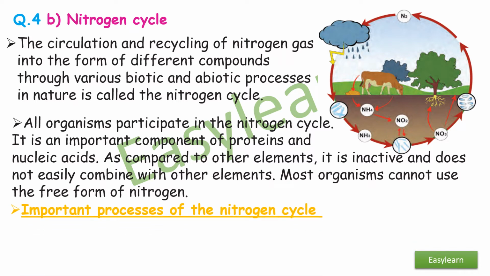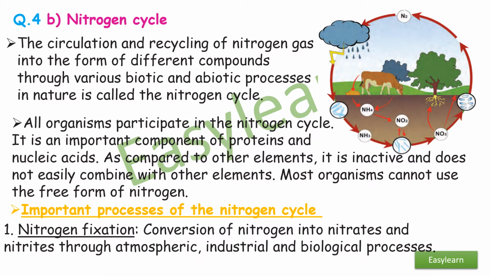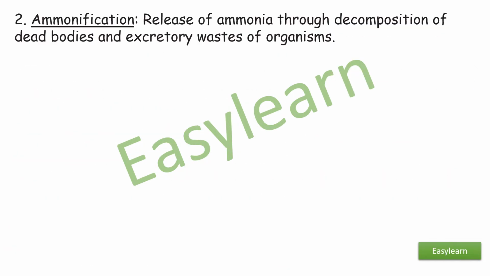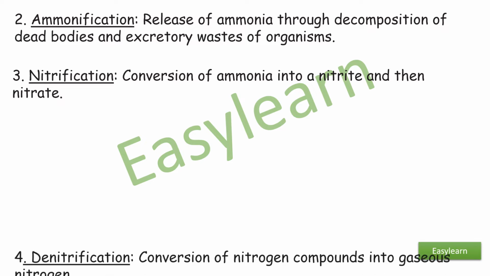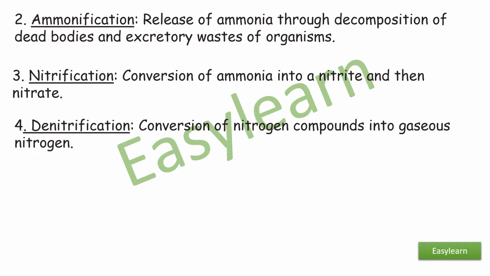Important processes of the nitrogen cycle. First, nitrogen fixation. It is the conversion of nitrogen into nitrates and nitrites through atmospheric, industrial, and biological processes. Second, ammonification. Release of ammonia through decomposition of dead bodies and excretory waste of organisms. Third, nitrification. It is the conversion of ammonia into nitrite and then nitrate. Fourth, denitrification. Conversion of nitrogen compounds into gaseous nitrogen.